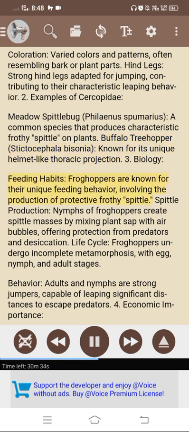3. Biology. Feeding habits. Froghoppers are known for their unique feeding behavior, involving the production of protective frothy spittle. Spittle production. Nymphs of froghoppers create spittle masses by mixing plant sap with air bubbles, offering protection from predators and desiccation. Life cycle.